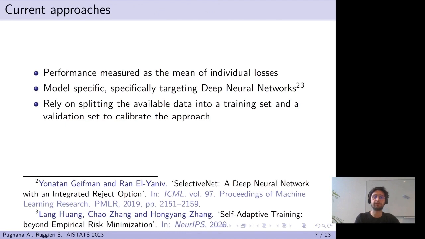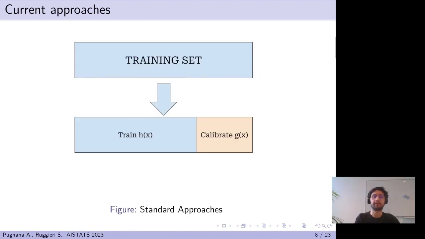There are many approaches to solving the selective classification problem. The main ones are generally model-specific. For instance, the most recent methods for selective classification relied on deep learning, such as SelectiveNet by Kaufman et al., or by using self-adaptive training by Wang et al. Moreover, the general strategy relies on splitting the available data into a training set to train the model and a validation set to calibrate the selection function. The picture depicts how this strategy is generally performed by standard approaches.